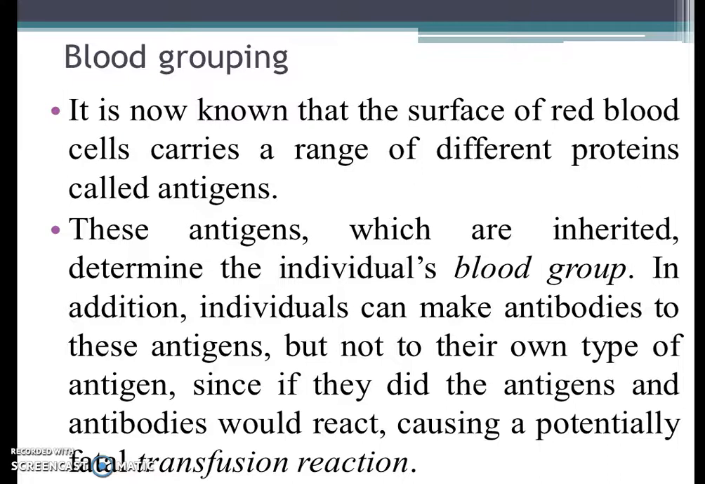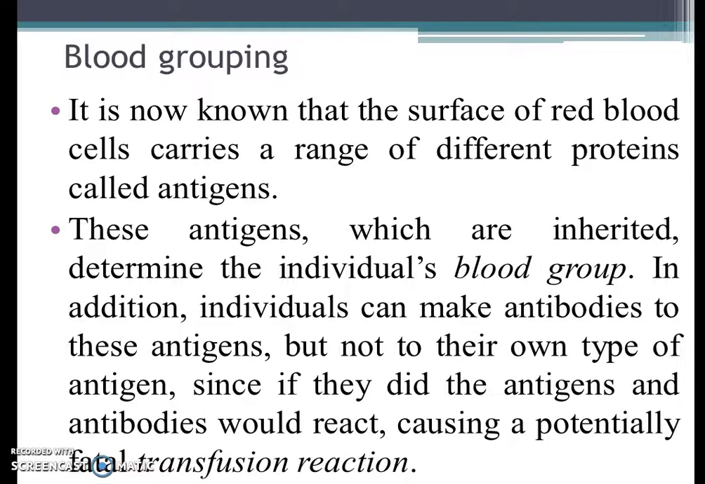Now we are seeing blood grouping. Blood grouping means what? We individuals have different types of blood, as we know. It is known that the surface of the RBCs carries a range of different proteins called antigens. Based on these antigens, the individual's blood group will be decided. As you know, we have blood group A, blood group B, blood group AB, and blood group O.